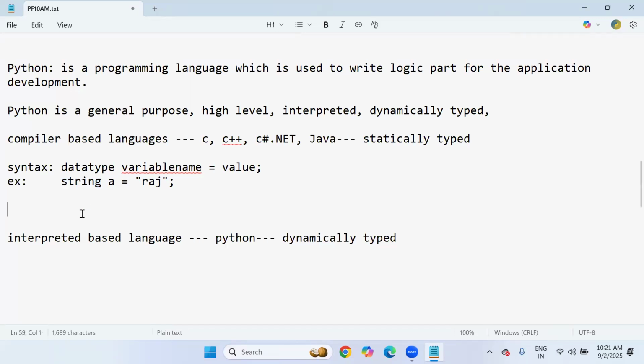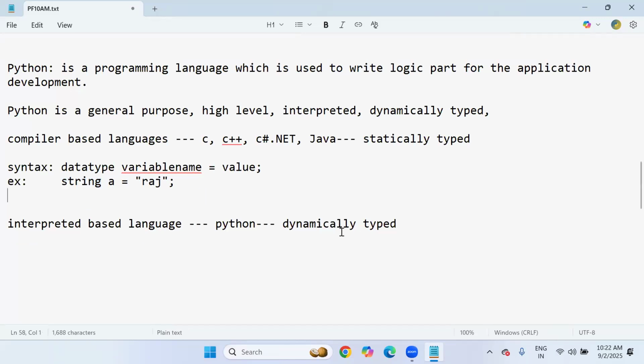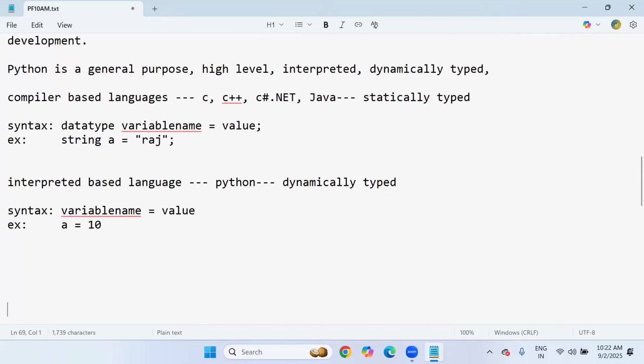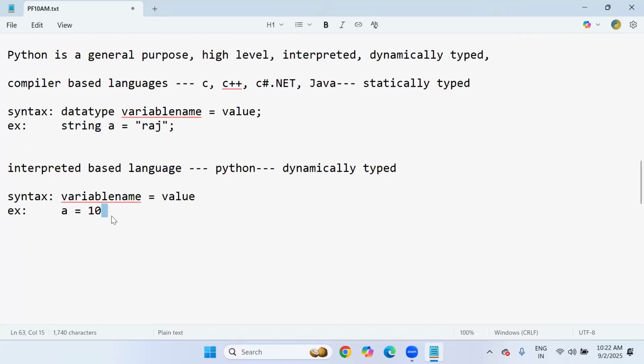Okay. Next, in Python, because it is a dynamically typed language, the syntax we follow as Python programmers is: variable name equals to value. Example, a equals to 10, like this. Not even a semicolon is required.